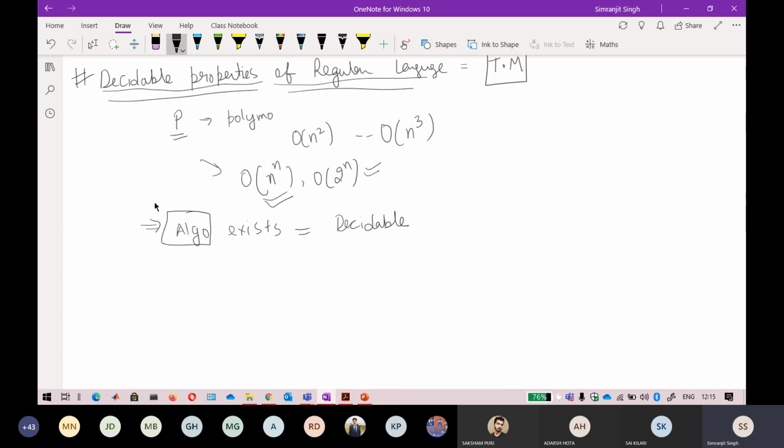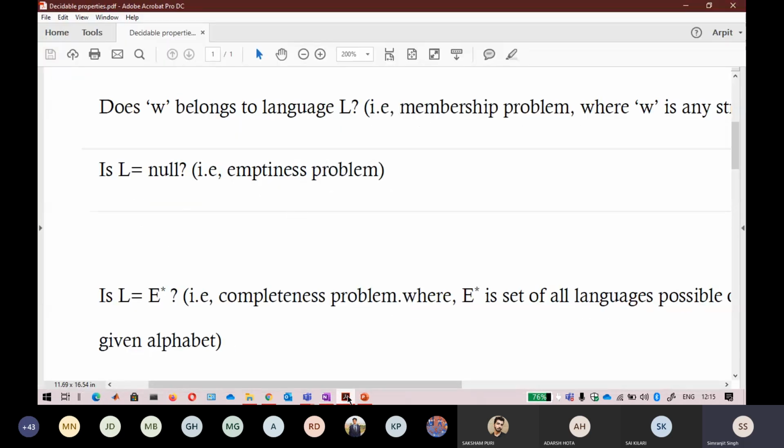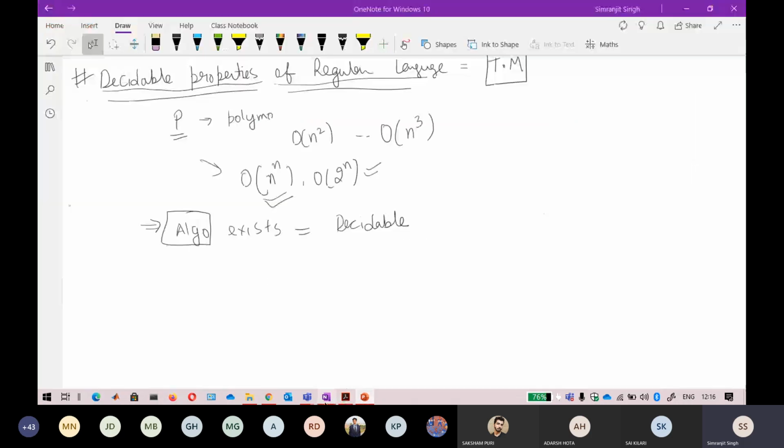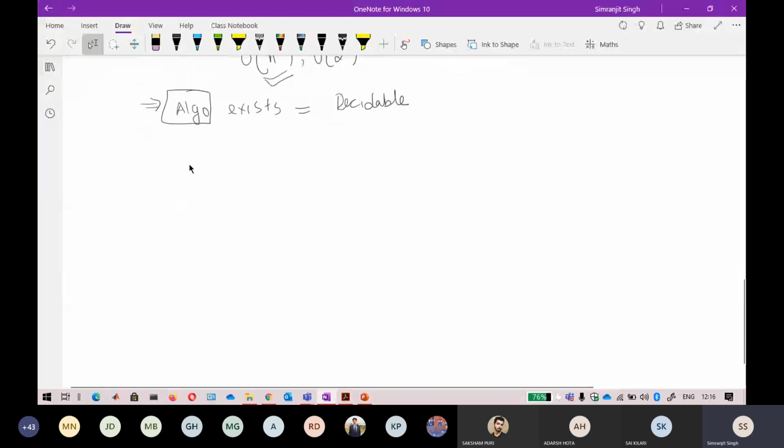Okay, so if I'm talking about the first problem, that W belongs to a language L, is there a particular algorithm that exists? Let me take an example. Suppose the problem concerned here is whether W, which can be anything, belongs to a particular language. Suppose the language is an infinite language.